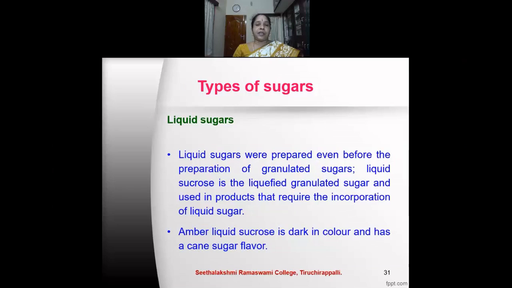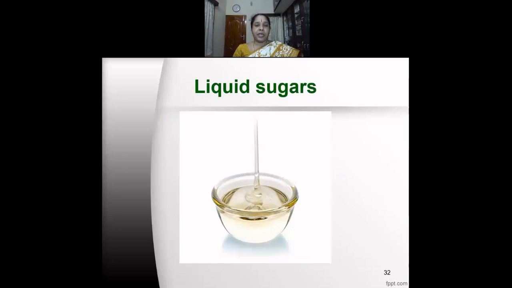The next type is the liquid sugars. Liquid sugars were prepared even before the preparation of granulated sugars. Liquid sucrose is the liquefied granulated sugar and used in products that require the incorporation of the liquid sugar. Amber liquid sucrose is dark in color and has a cane sugar flavor. They are light yellow in color. You can see the image of the liquid sugar.